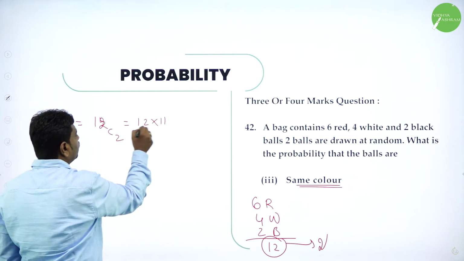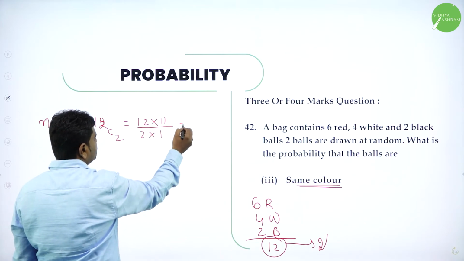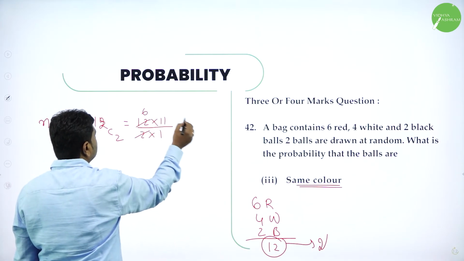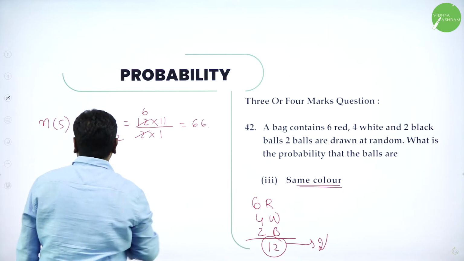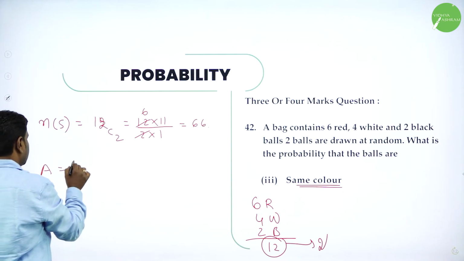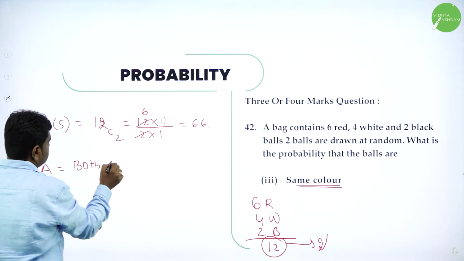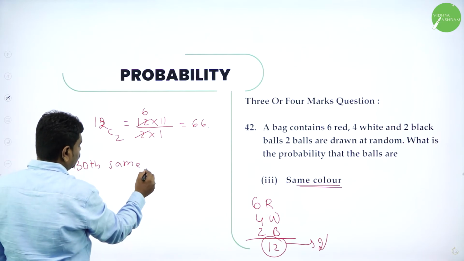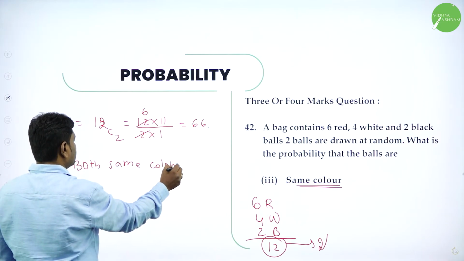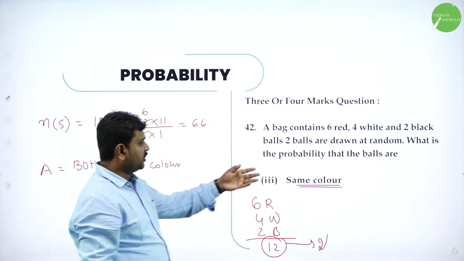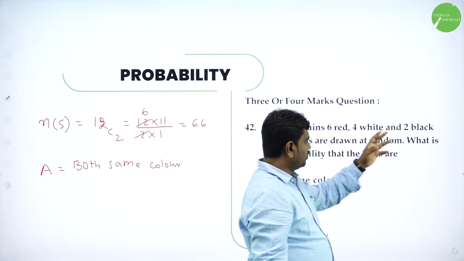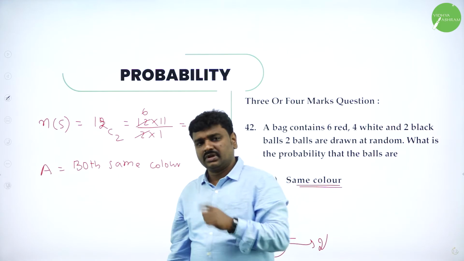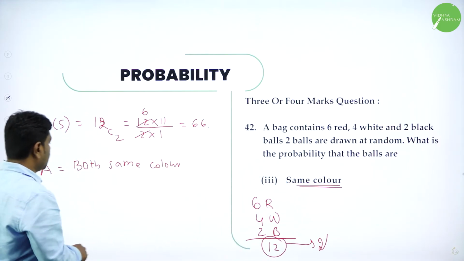12C2 is what? 12 into 11 divided by 2 into 1. Here only you can simplify. 2 ones are 2, 6 are, 11 into 6, 66. Then A is what? Both same color. Both the balls are same color means both may be red, or both may be white, or both may be black. Any one possibility. So therefore OR means union.